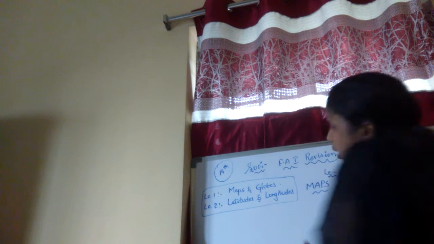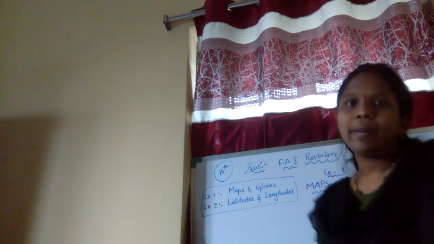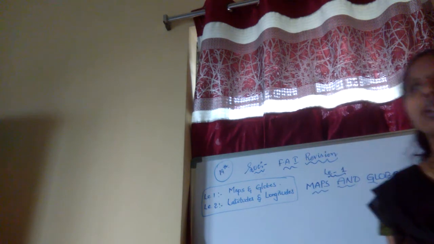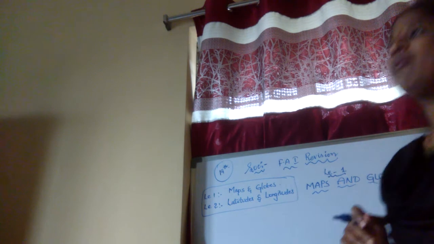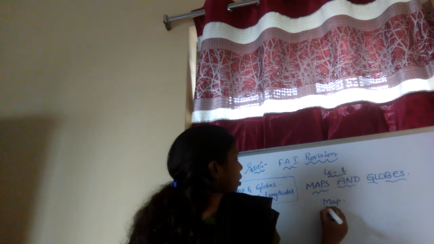In brief, children, what will be there in this lesson, in a detailed way? What is a map will be there, and also the globe.